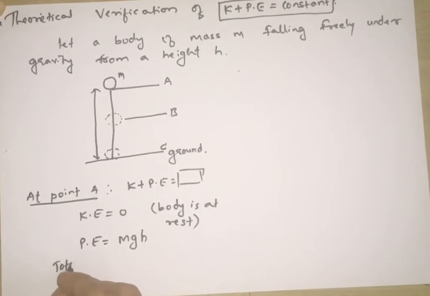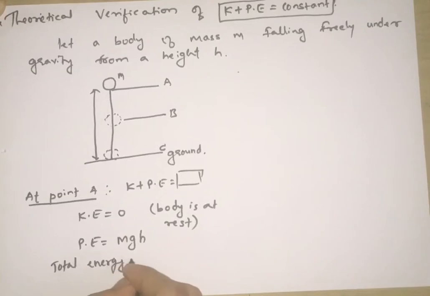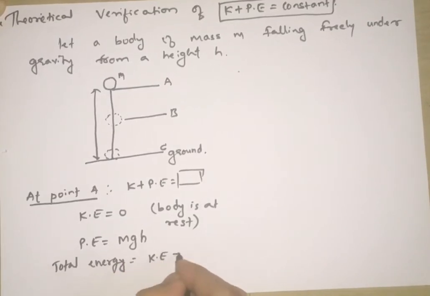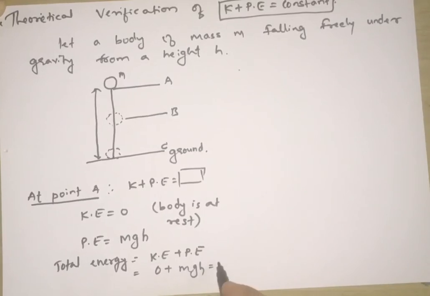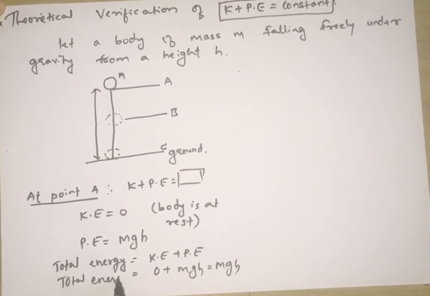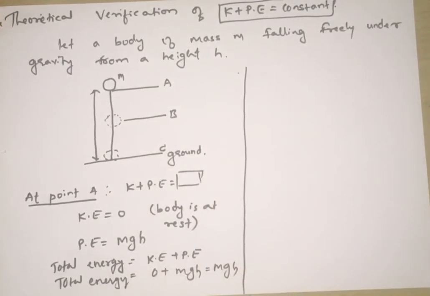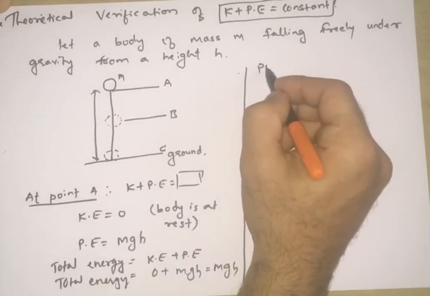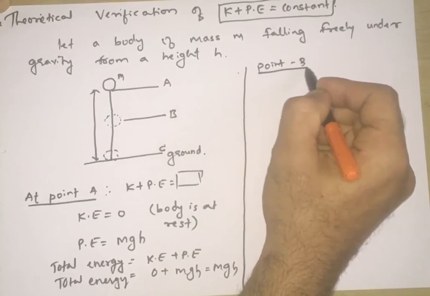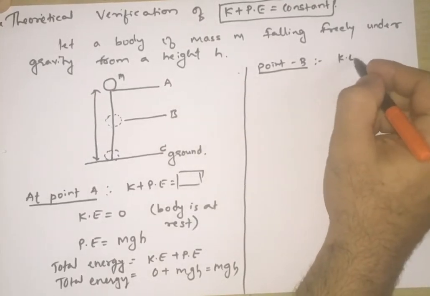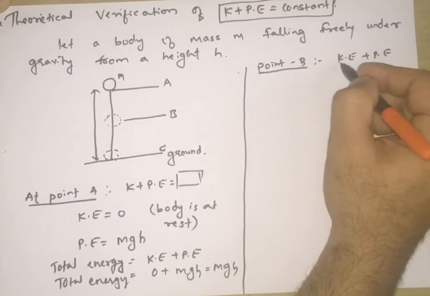Then what is the total energy? Kinetic energy plus potential energy, that is kinetic energy is 0, potential energy is mgh. So the total energy is mgh. So this is point A. Okay. Now at point B, what happens to the kinetic energy plus potential energy? We'll see now.